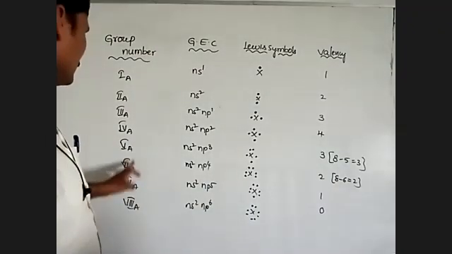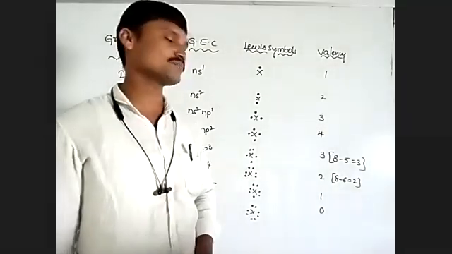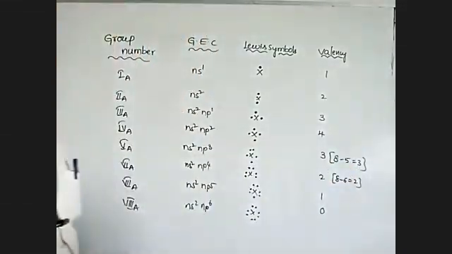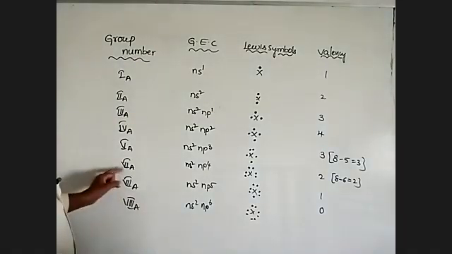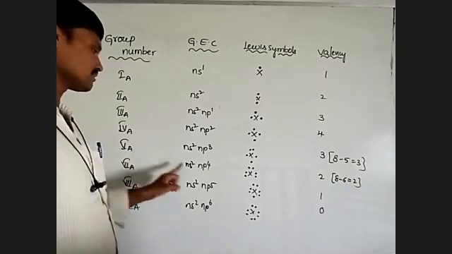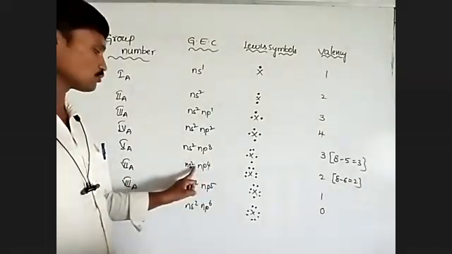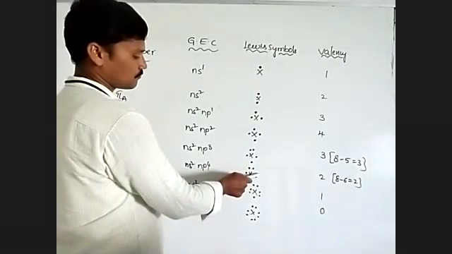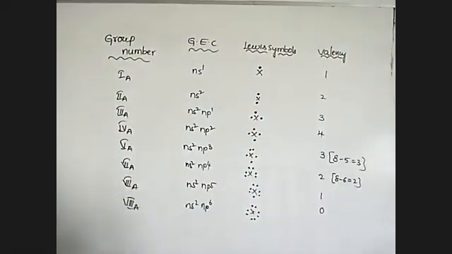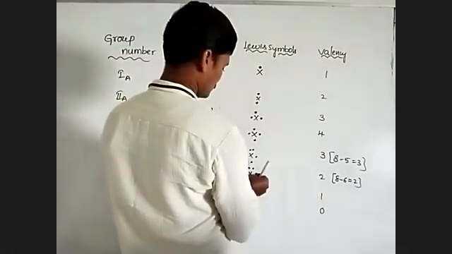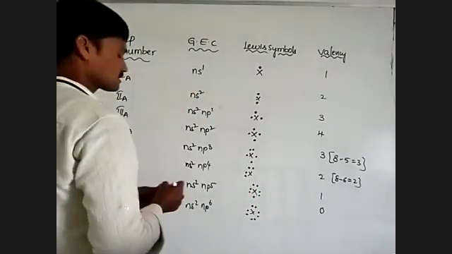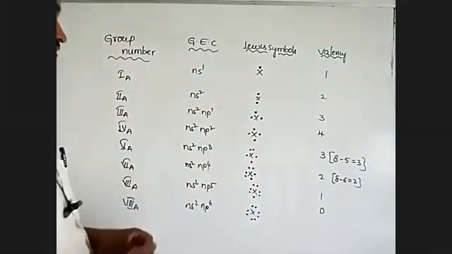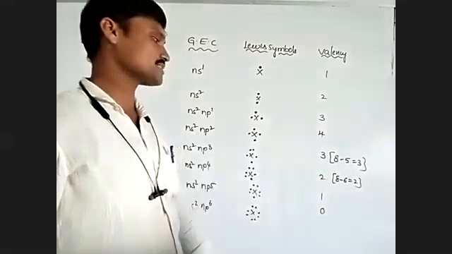So for 5A to 8A, what is the formula? 8 minus group number. Its group number is 5, so 8 minus 5 is equal to 3. Next, 6A, group number 6: ns2 np4. 2 plus 4, 6 valence electrons are present: 1, 2, 3, 4, 5, 6. You keep 6 electrons around the element. So 8 minus 6 is equal to 2.